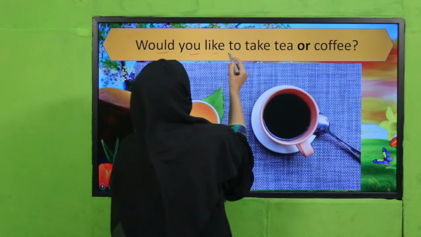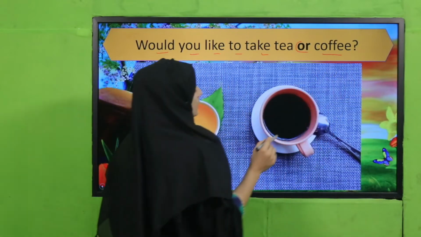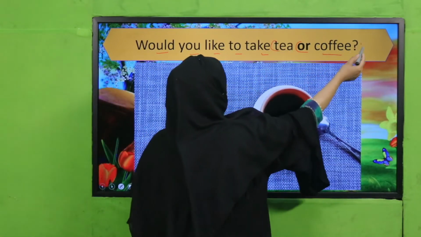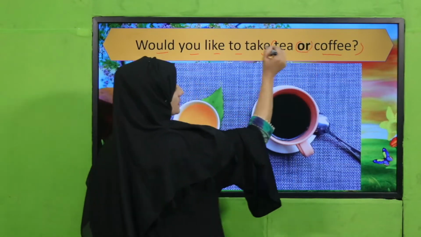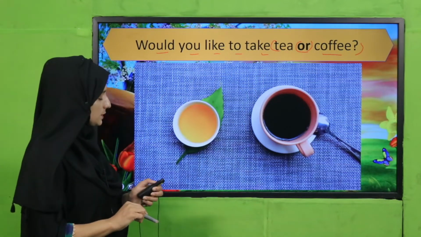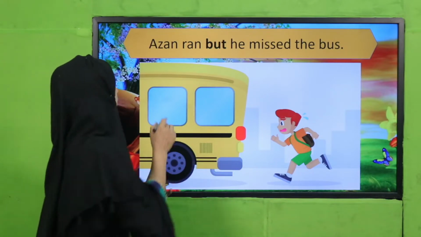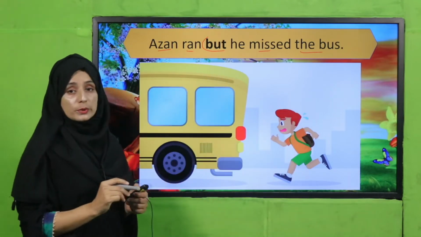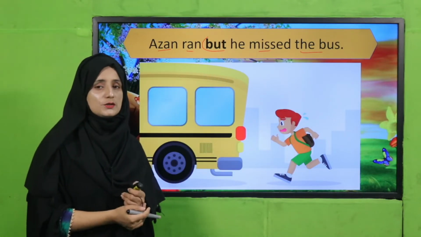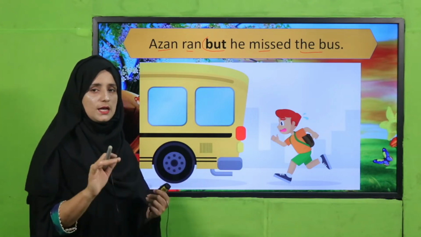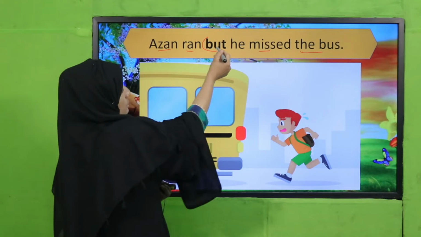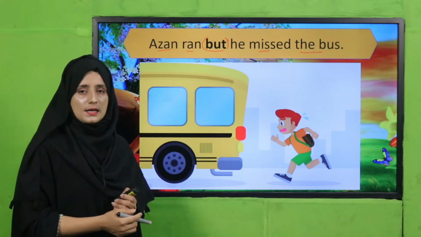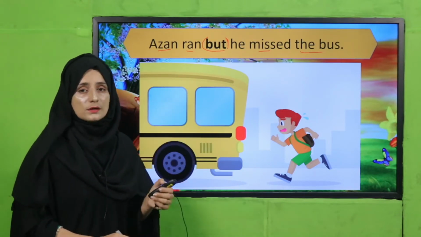Yes, next is, would you like to take tea or coffee? Yes, there is an option. What do you want? Tea or coffee. So what is or? Or is working as a conjunction. The next example is, Azan ran, but he missed the bus. School bus. So you must not be late while getting your school bus, otherwise it will leave you. Okay, be careful. So Azan ran, but he missed the bus. This but is giving us an unexpected situation. So this is also a conjunction.